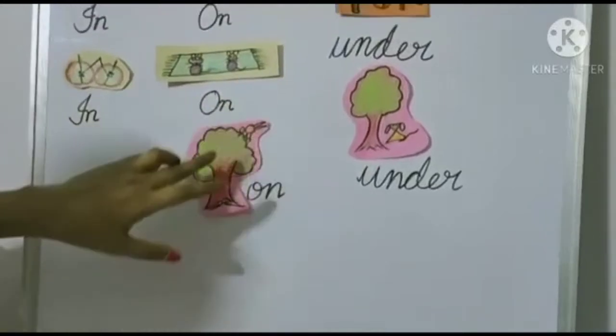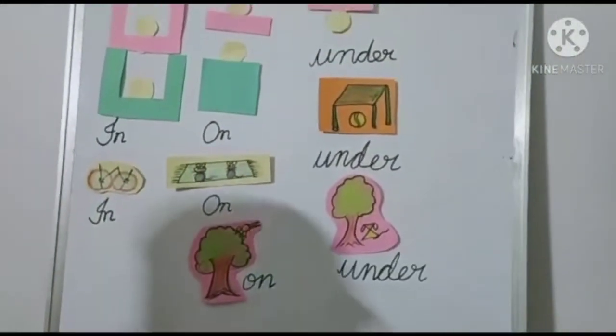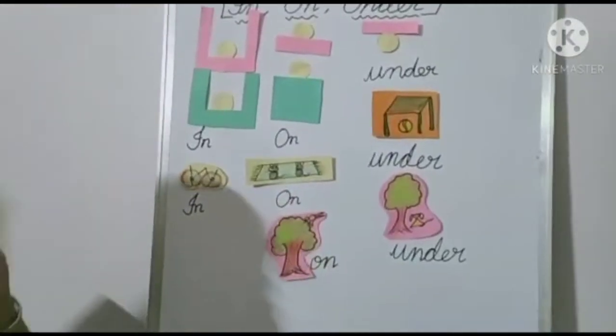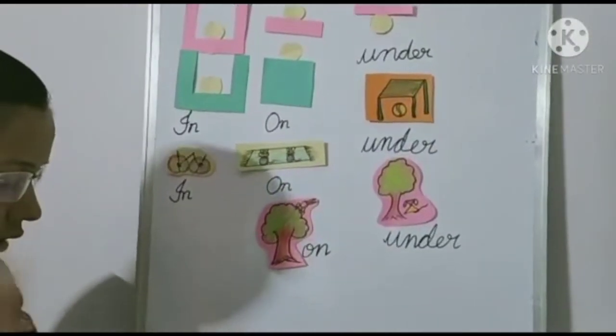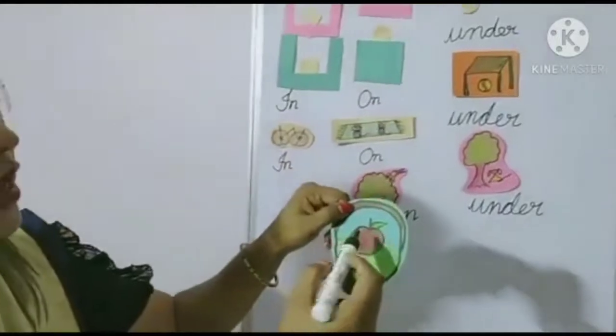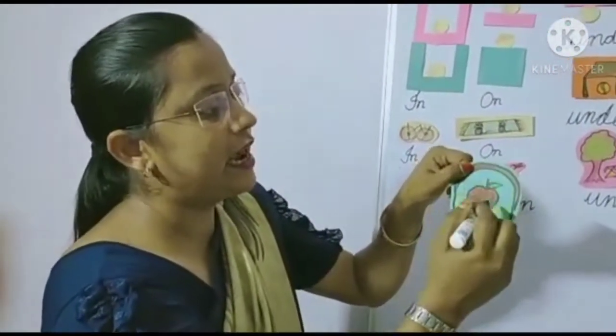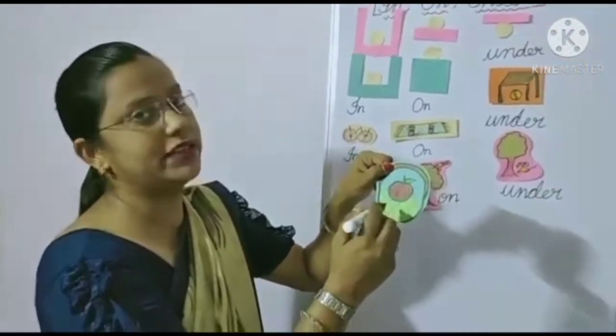Bird is sitting on the tree. Bird is sitting on the tree. Okay. Apple. This is a basket and apple is in the basket.